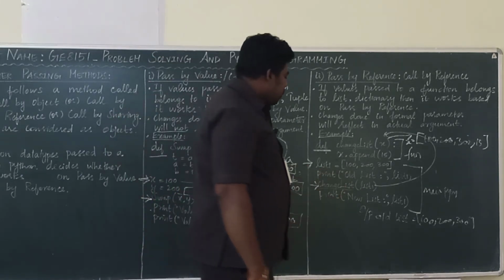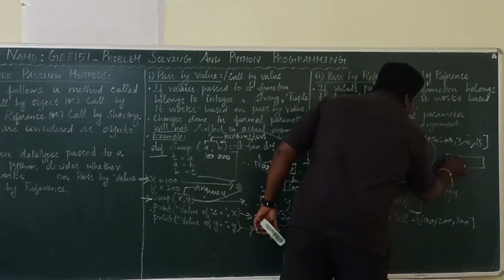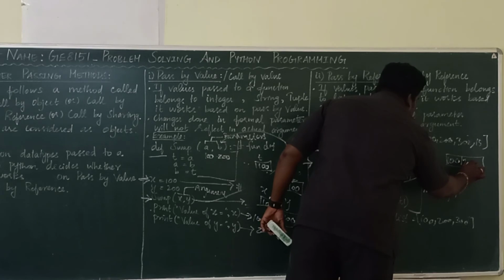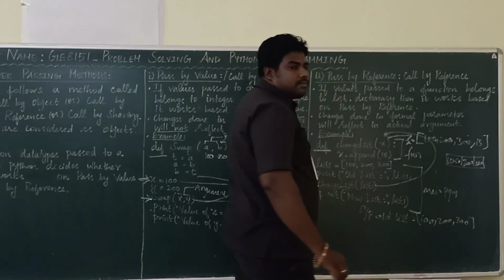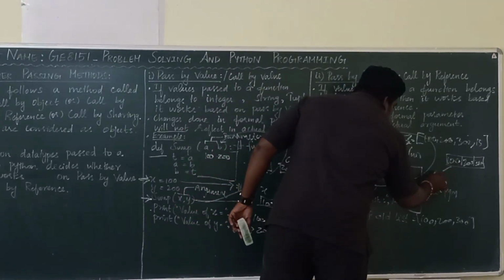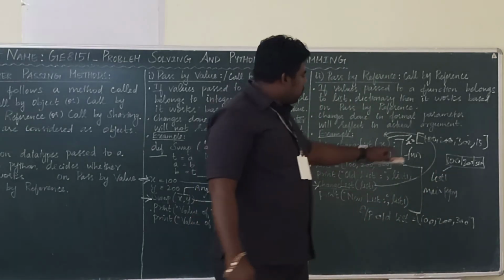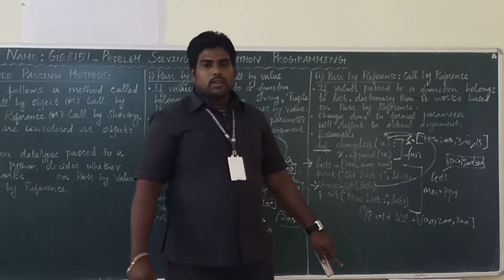So actually what will happen here, listen carefully: first there is one list, 100, 200 and 300. It is list1. The same thing you pass to x.